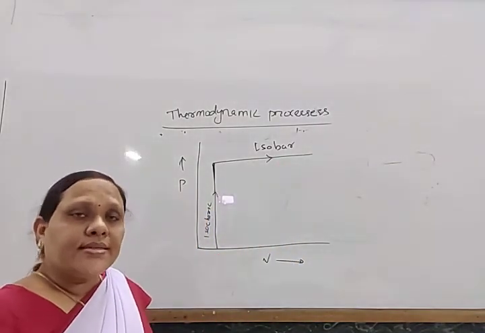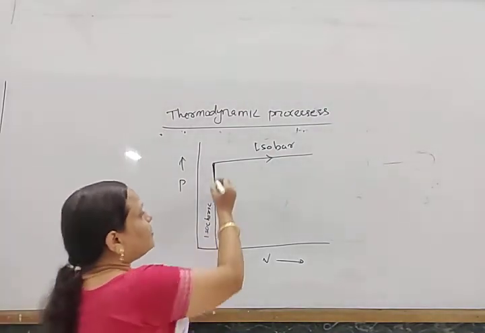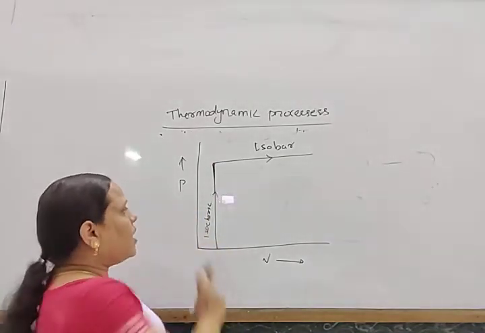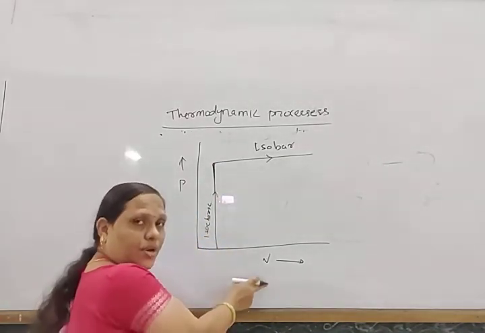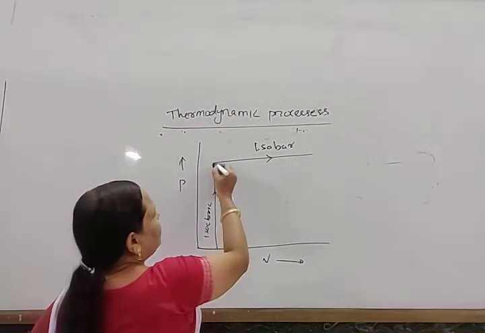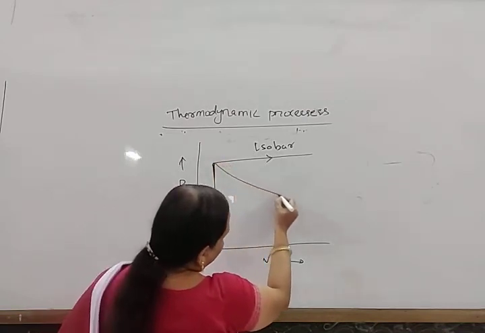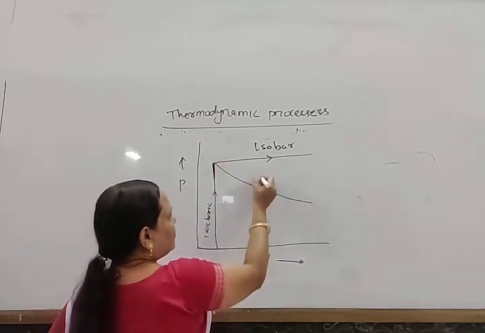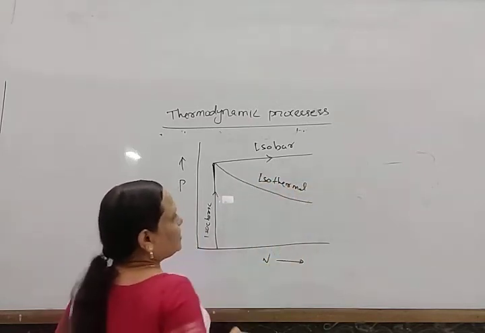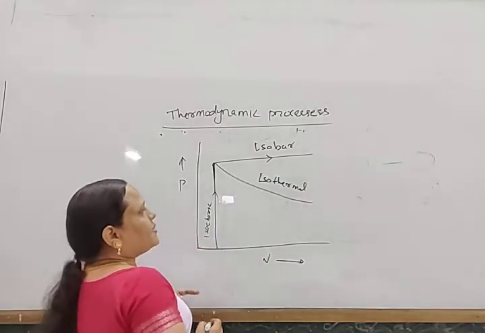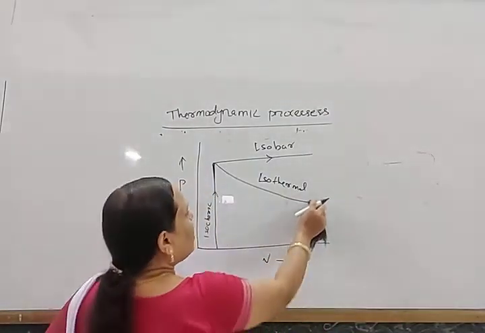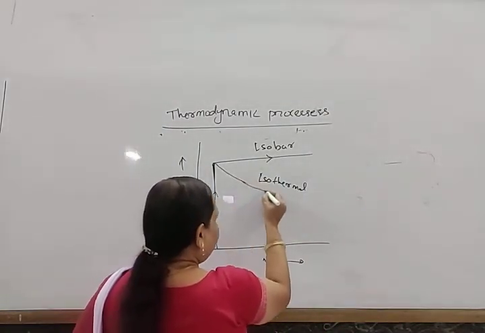And what is the nature of the graph in the isothermal process, at constant temperature, how by changing pressure the volume changes? Volume is inversely proportional to pressure. In this way, the nature of the curve is like this. This is known as the isothermal process. And for the adiabatic process, this is also a curve, but this curve is somewhat more steep.